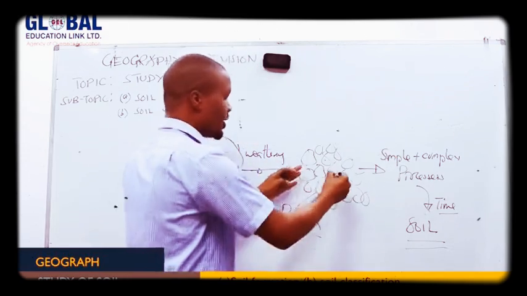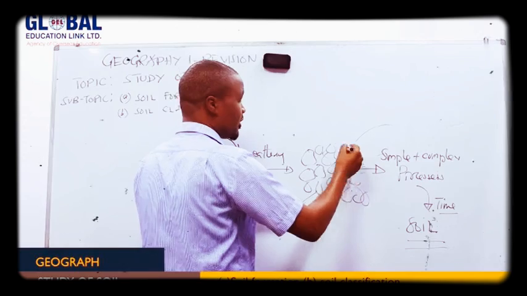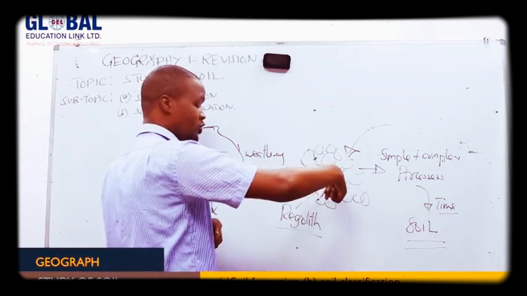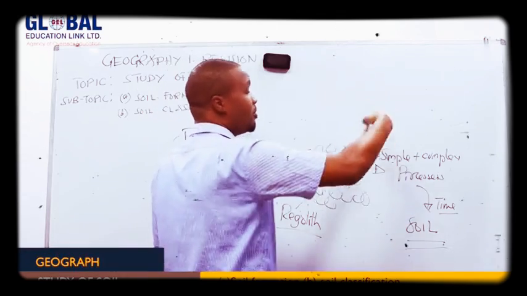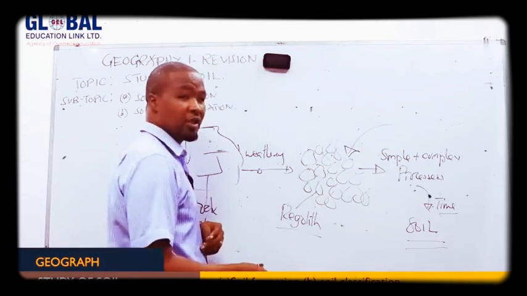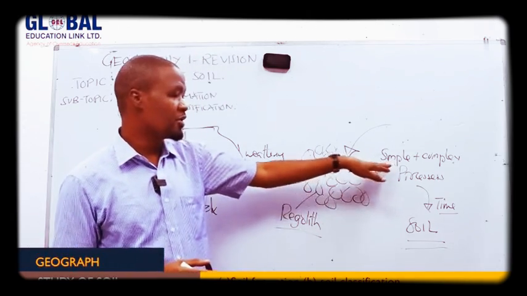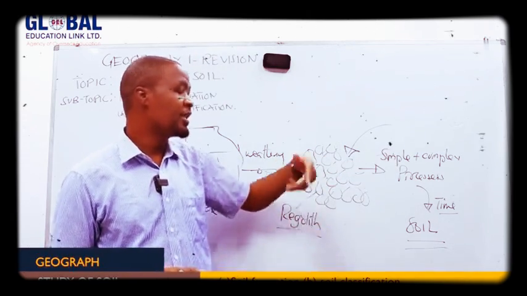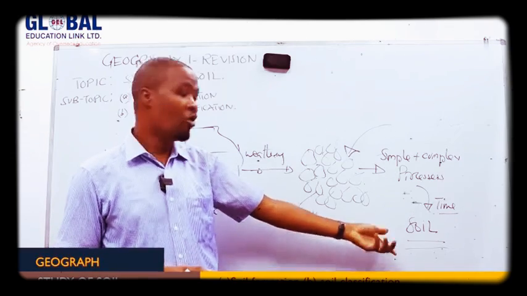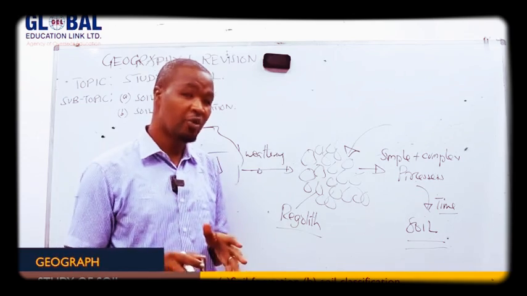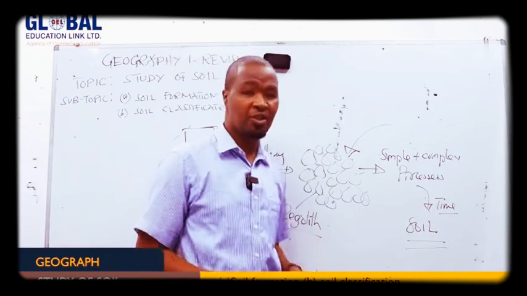We have, for instance, remains of living organisms added to this regolith, and then they form other parts of the soil. It may take time before it becomes known as soil. In taking time, there is addition of different materials.